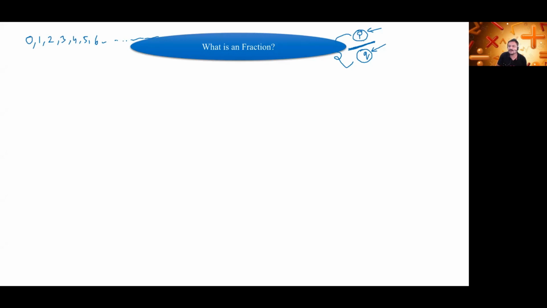So the values of p and q are whole numbers, meaning each of them will be some whole number. For example, 2/3, what is this? This is a fraction. And 2 and 3 are both whole numbers. 3/7, this is also one fraction. 4/5, this is also one fraction. These are the examples of fraction.